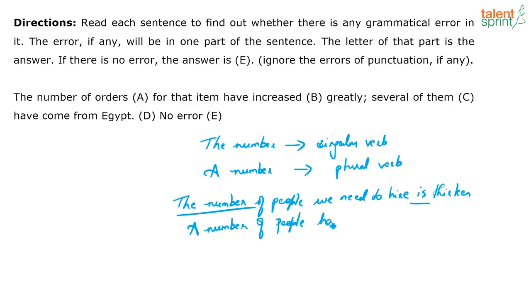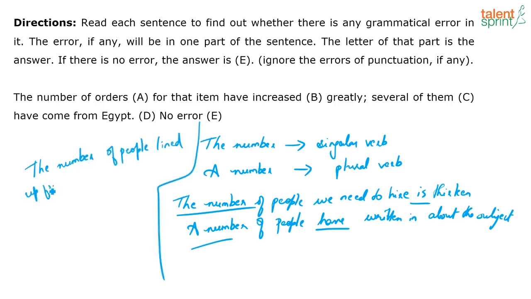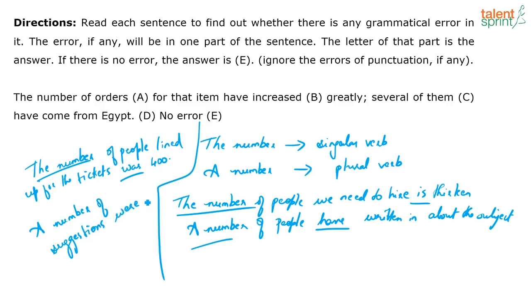A number of people have written in about the subject. A number, have. That's it. Are you with me? I'm just giving you some random examples. The number of people lined up for the tickets was 400. A number of suggestions were made. Are you with me?